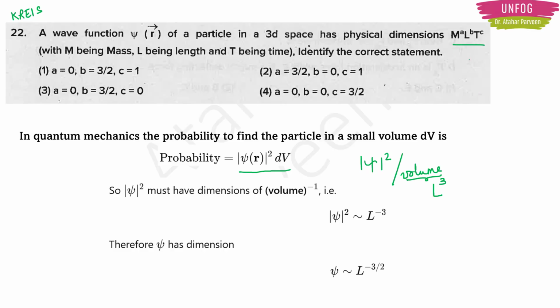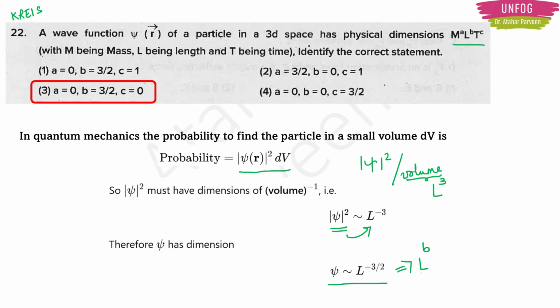Now here in the question they are giving M to the a, L to the b, T to the c. So here, because we are talking about the probability to find the particle, if I remove the whole square and send it this side, then I will have psi approximately equal to L to the minus 3 by 2, which is actually the dimension for length. So this is L to the b. So here, as per the question, the mass will be 0 and time will be 0 because we are talking about the wave function. Only the length will be there, which will be equal to minus 3 by 2. So here option 3 will be the correct answer. Okay, clear, right?